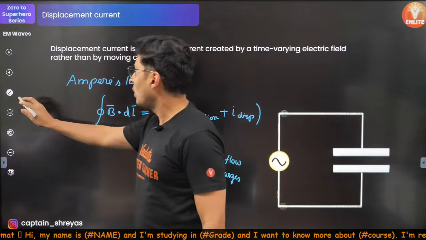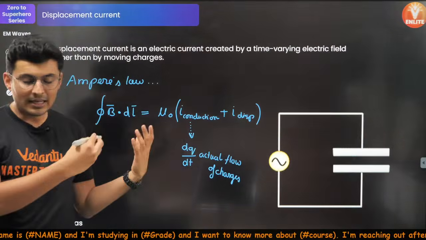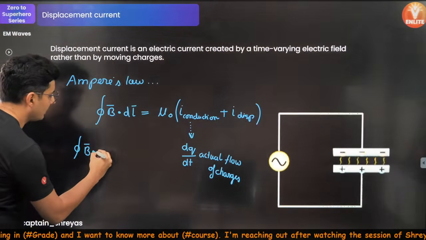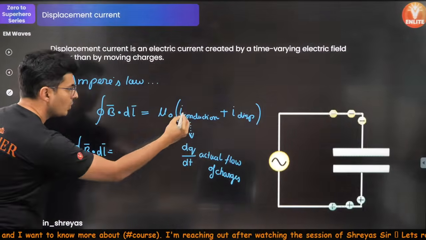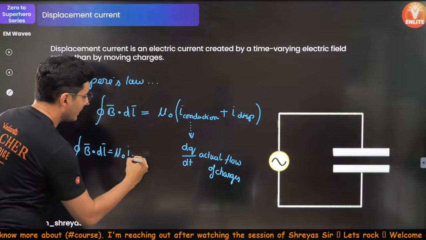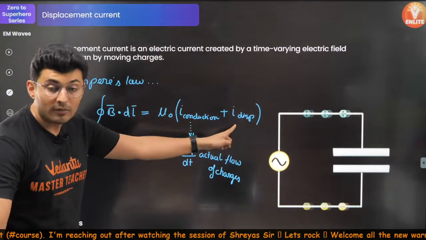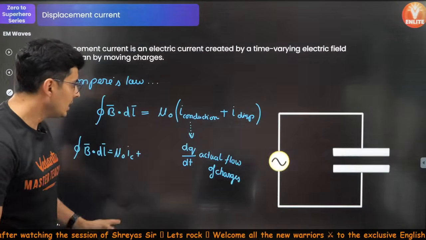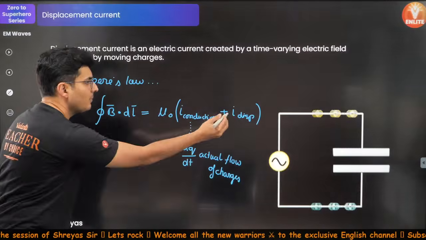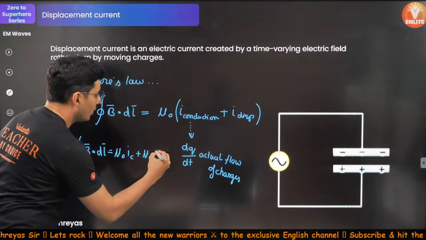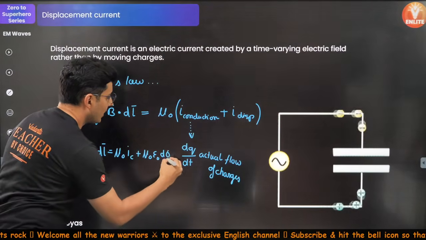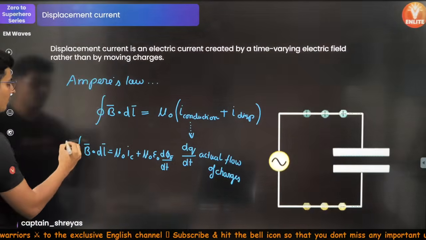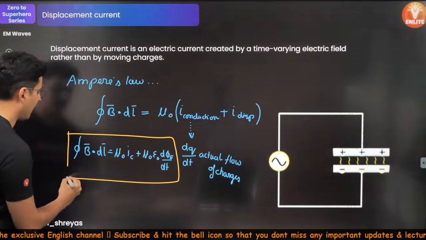Some books will also write the same equation in a slightly different way, maybe something like this: cyclic integral B vector dot dl is equal to mu naught into IC plus, what is the value of the displacement current? I just gave it to you. It's epsilon naught d phi by dt. So substituting that and multiplying it by mu naught, you will get mu naught epsilon naught into d phi by dt of the electric field. So this becomes your formula, the modified Ampere's law.